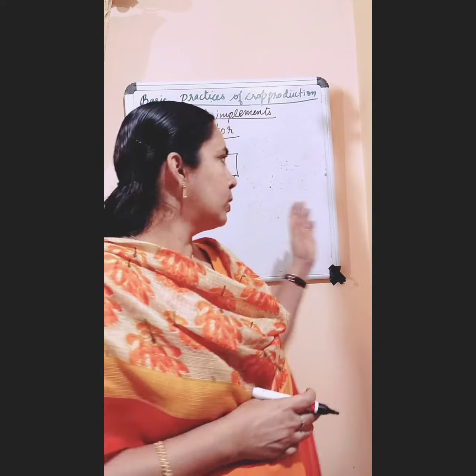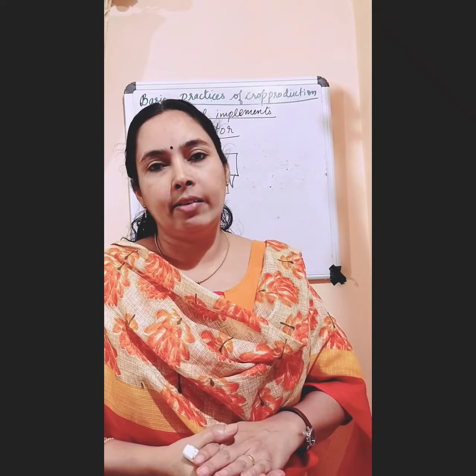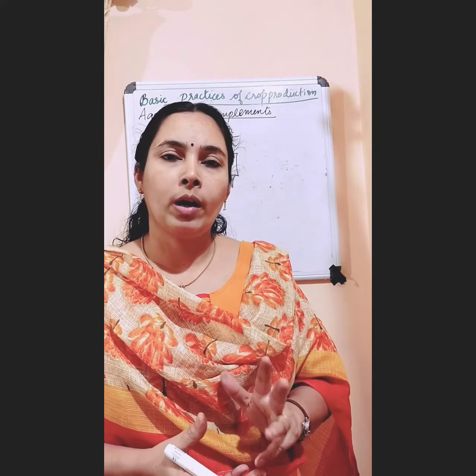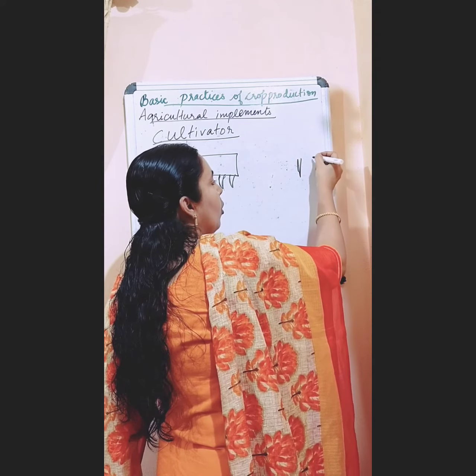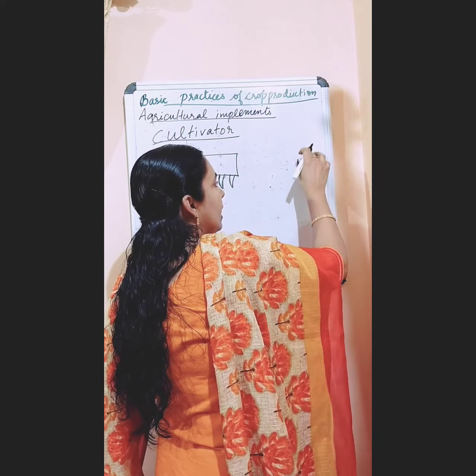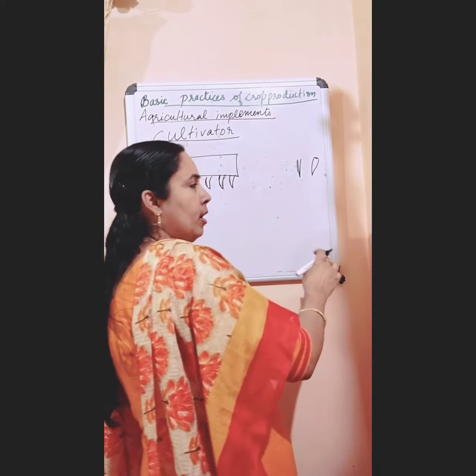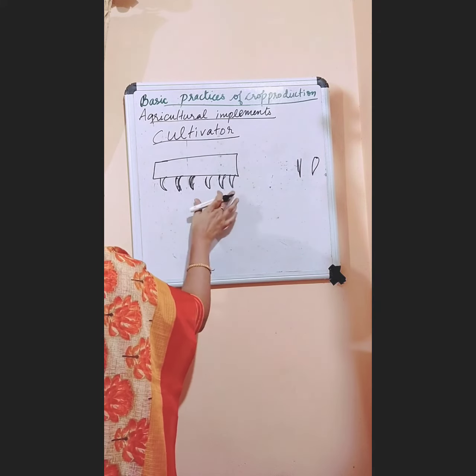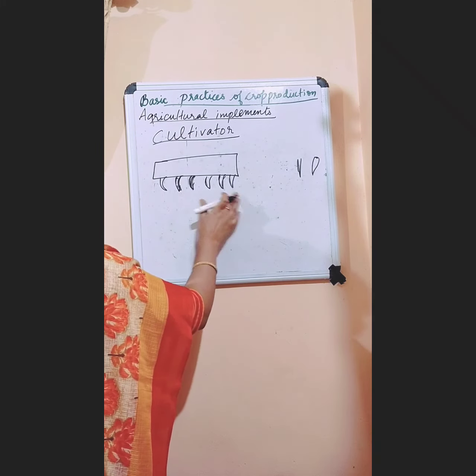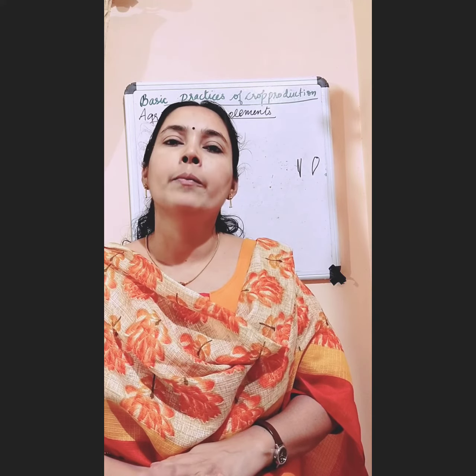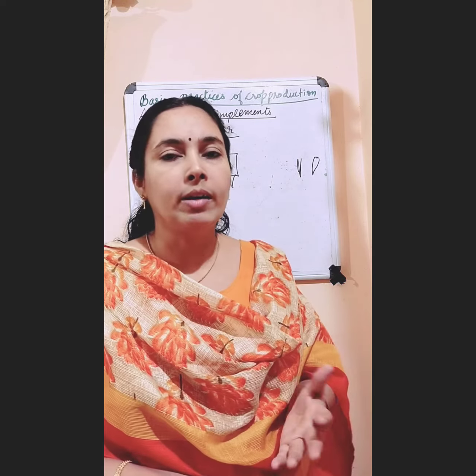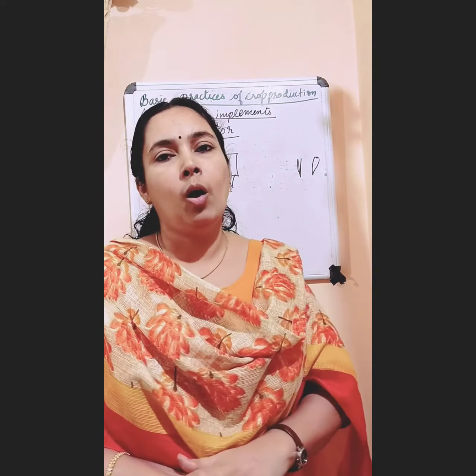Nowadays we are using this tractor driven cultivator, because when we are using a plow or a hoe, there is only one bent plate, or the plowshare also only one thing, so they can till only a small area. But this cultivator can till a broad, wide area, so it saves time and labor. So nowadays we are using a cultivator that is driven by a tractor. It is more advantageous than plow and hoe.